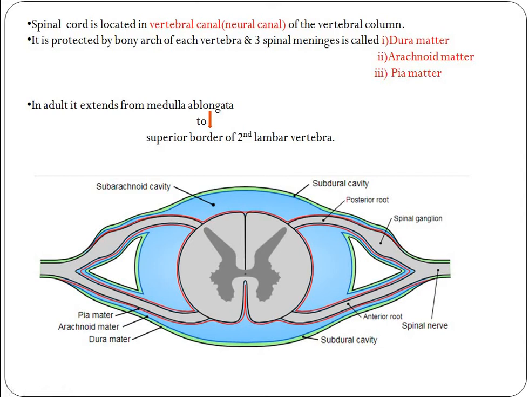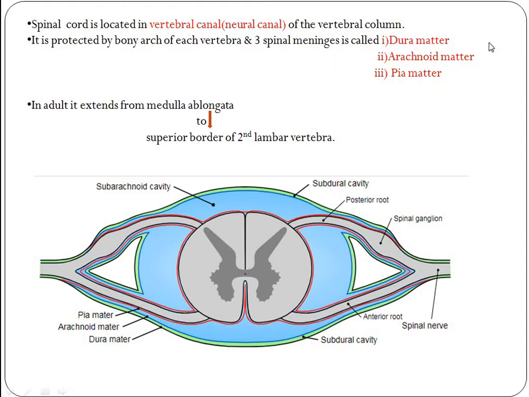Next, the spinal cord is present in the vertebral canal, or neural canal, of the vertebral column. It is protected by the bony arch of each vertebra and three spinal meninges. There are three membranes covering the spinal cord, and their function is to protect it: dura mater, arachnoid mater and pia mater.